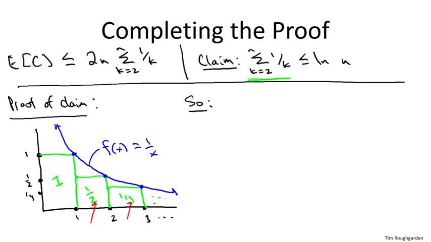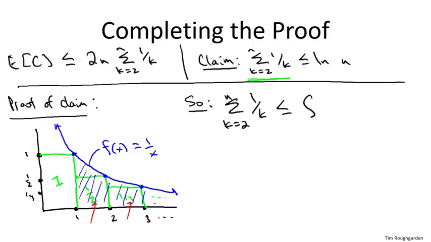This sum can be thought of as the areas of these rectangles, the 1/2, the 1/3, and so on. And we're going to upper bound it by the area under the blue curve. You notice the area under the blue curve is at least as big as the areas of the rectangles, because the curve hits each of these rectangles in its northeast corner.